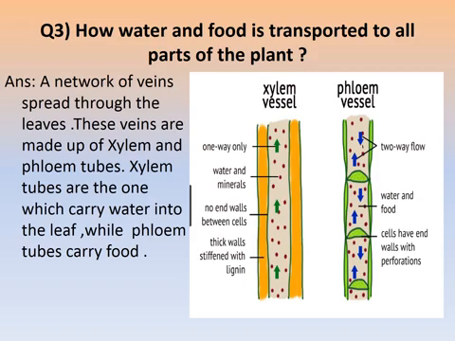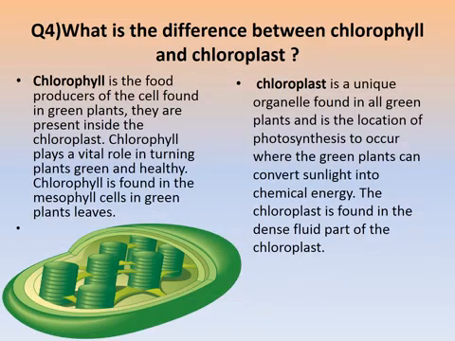Next question is, what is the difference between chlorophyll and chloroplast? So chlorophyll is the food producer of the cell found in green plants. They are present inside the chloroplast. Chlorophyll plays a vital role in turning plants green and healthy.